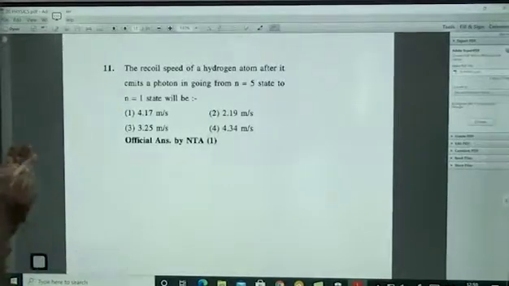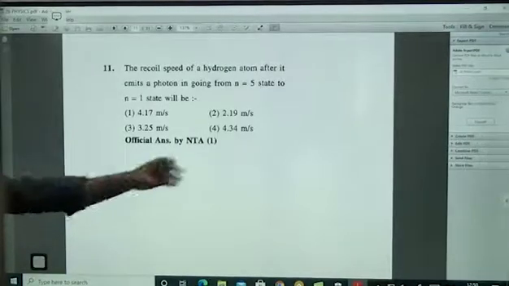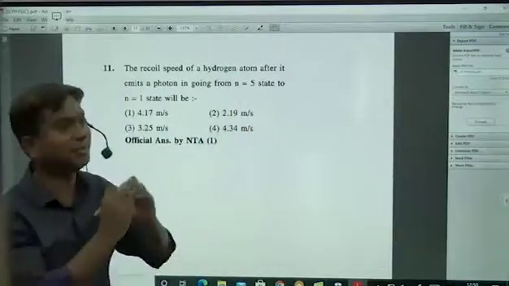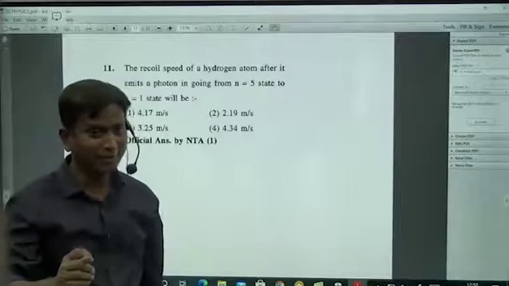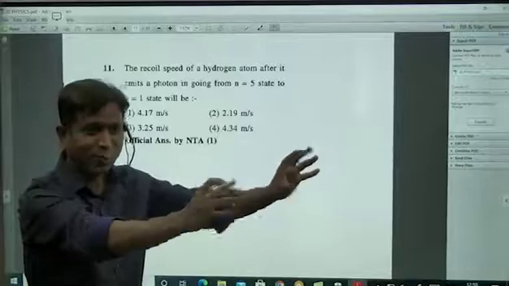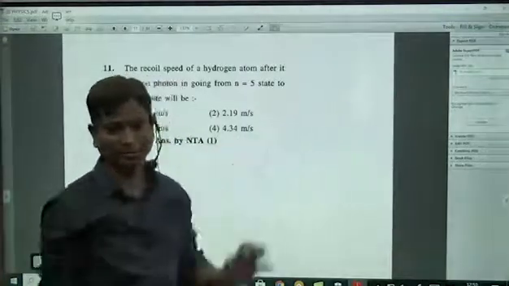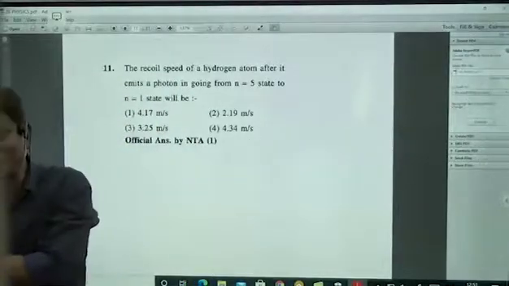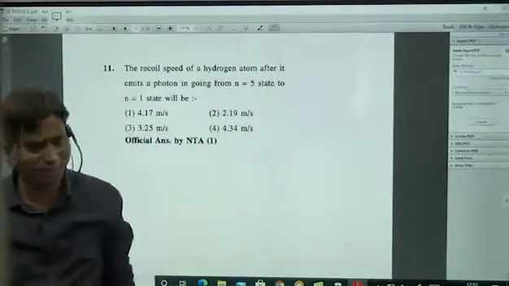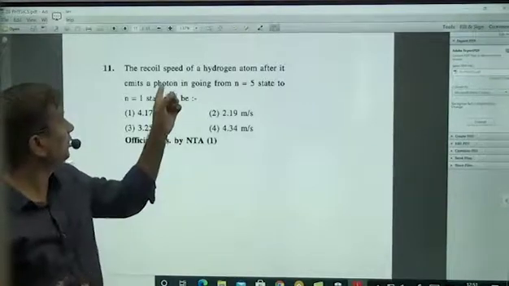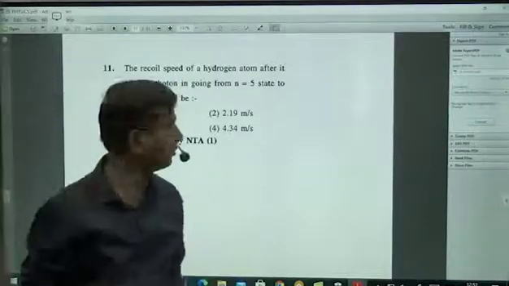Simple, standard question in modern physics: recoil speed of hydrogen atom after it emits a photon. We all know that whenever an electron is coming from a higher state to a lower state, it will emit a photon. And clearly we told that every photon will have momentum and energy compulsorily. Photon means it is an energy particle and also it is having momentum. Whenever anything is emitting a photon, the hydrogen atom also will get the same momentum in the opposite direction, because of the conservation of linear momentum. So when you know the momentum of the hydrogen atom, you can get the velocity also, the recoil speed. That is the concept.